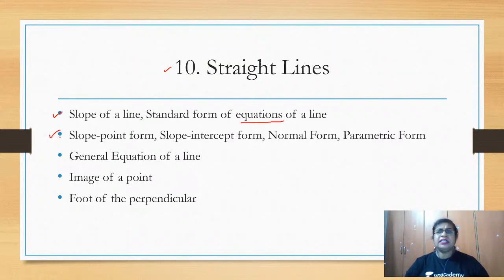In this straight line concept, we have the slope point form. One slope will be given, one point will be given, and the question will be asked: find the equation of the line. So we're going to learn that too. And slope intercept form, the normal form, parametric form. We're learning all the different forms of how to write straight lines.